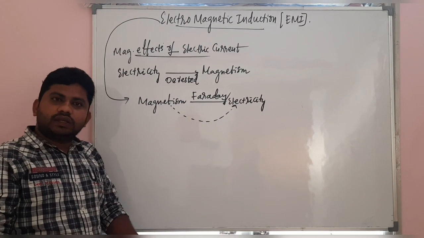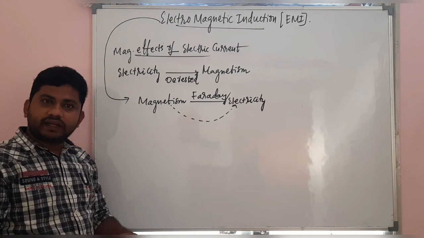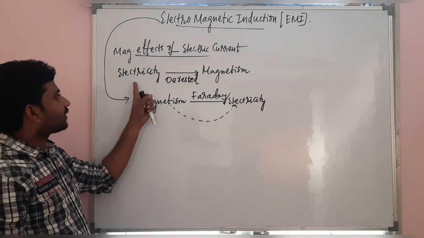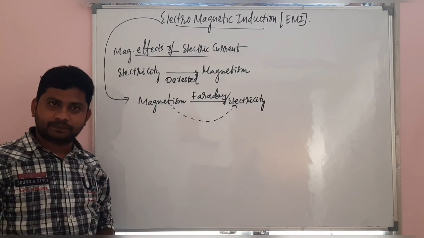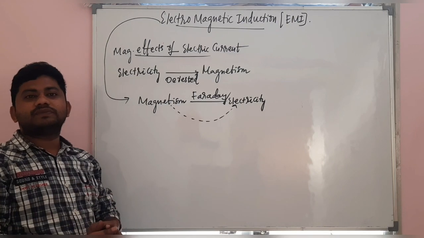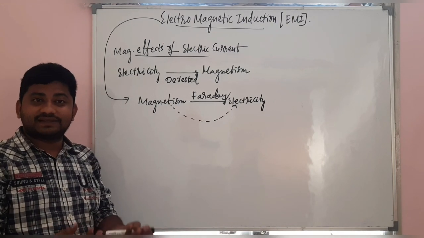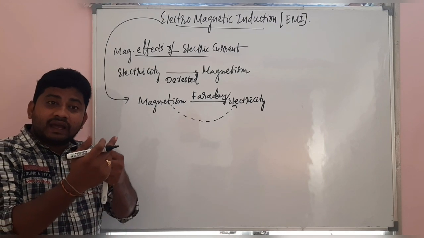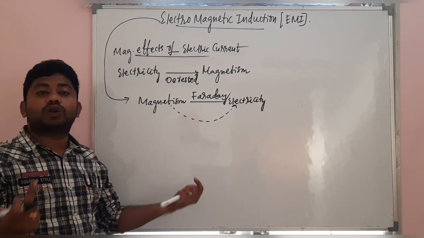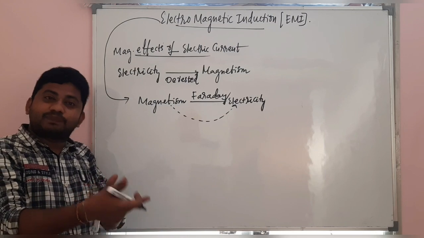Initially, the scientists thought that there is only a one-way process from electricity to magnetism. A general question comes into the mind of the scientists as well as us: is the opposite true or not? Is the reverse possible or not?